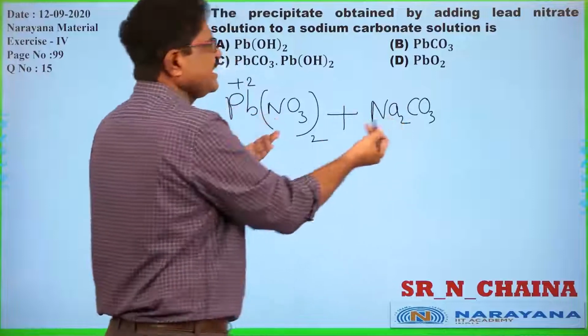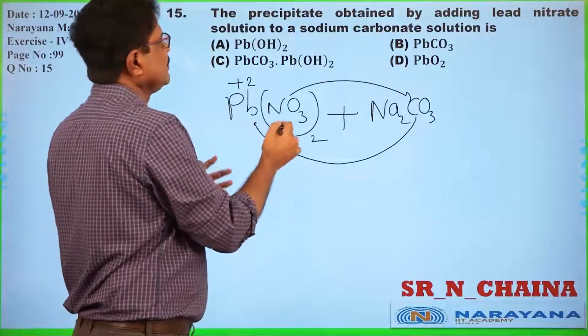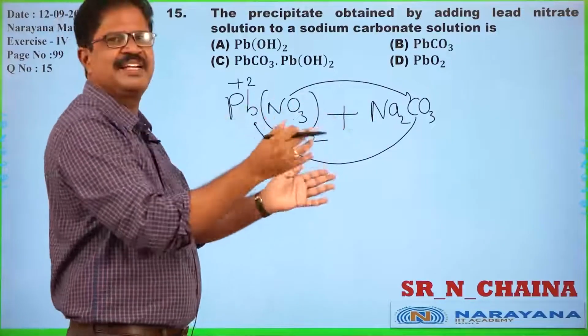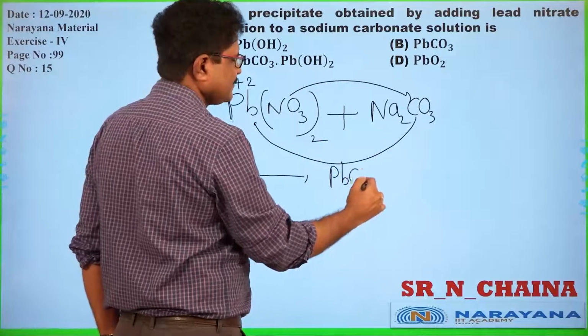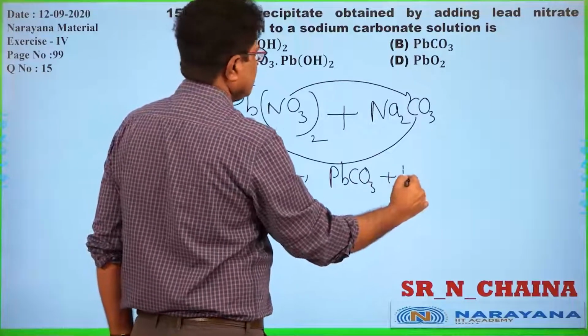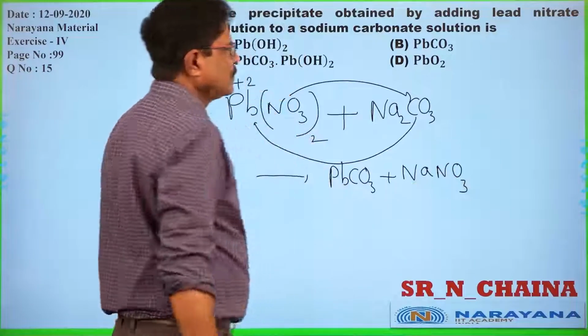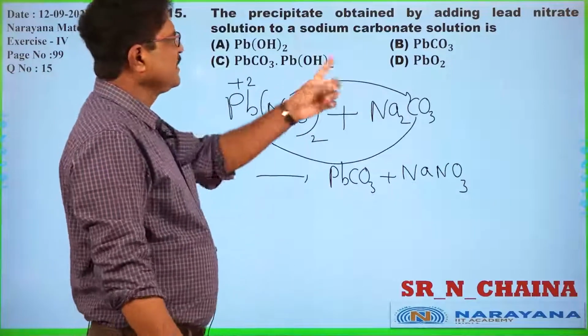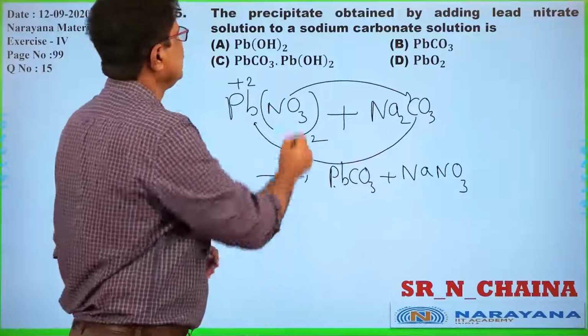Just an exchange happens. Nitrate ions will go that side, carbonate ions will come this side. So what are the products? Lead carbonate along with sodium nitrate. In the given options, PbCO3 and NaNO3 must be there.